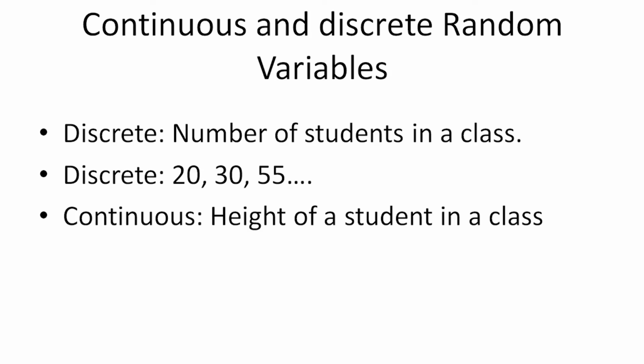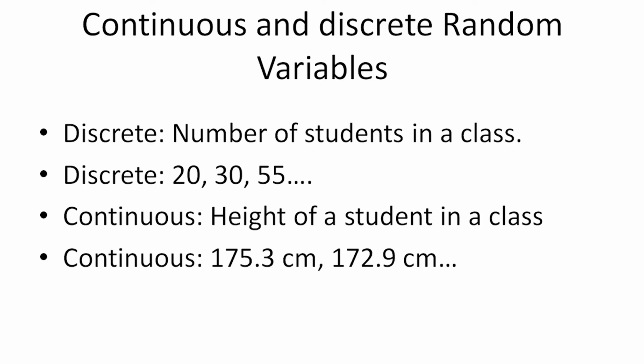In contrast, let's say we pick a random student in a class and we want to measure their height. The height is a continuous quantity. It can be anything. It can be 63.5 or 176.33, something like that. So a continuous random variable can be the height of a student in a class in centimeters. That would be a continuous random variable.